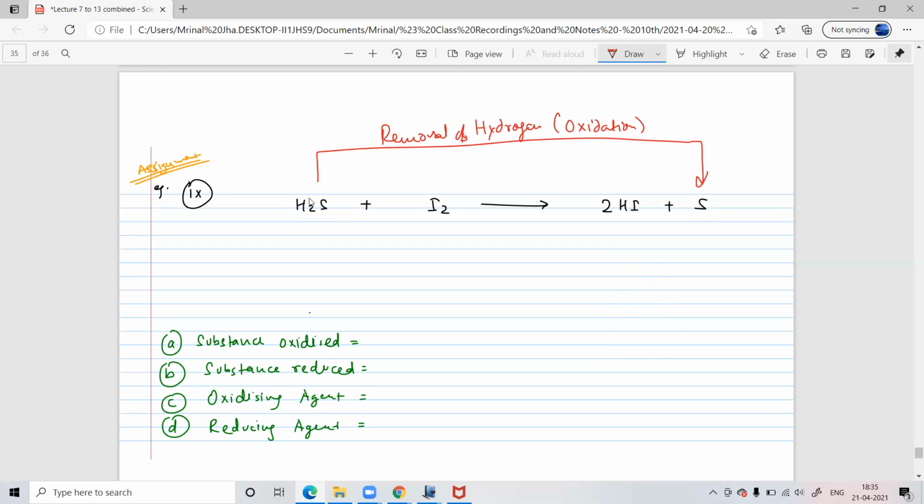Then it was only iodine here. Hydrogen got added to the iodine. So that should be a better explanation. Addition of hydrogen, what is it called? Reduction.